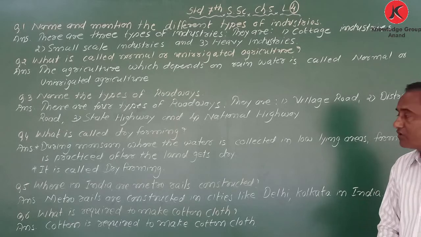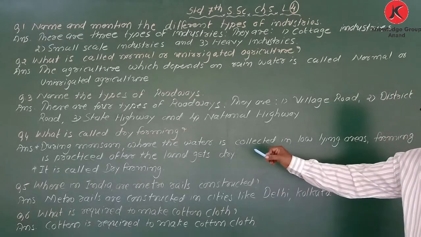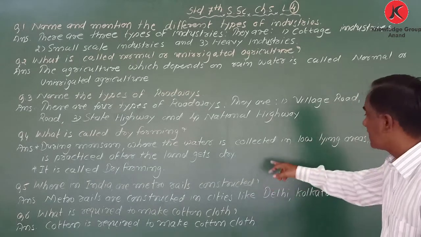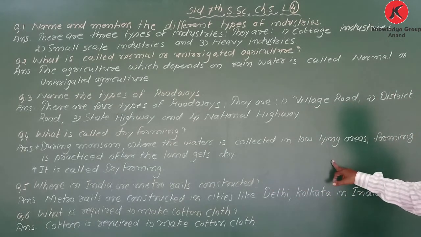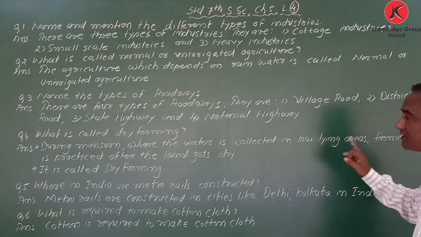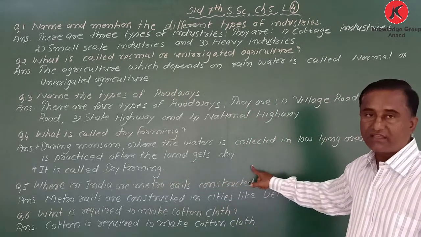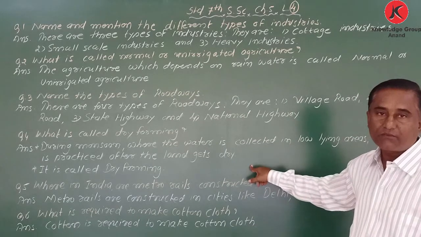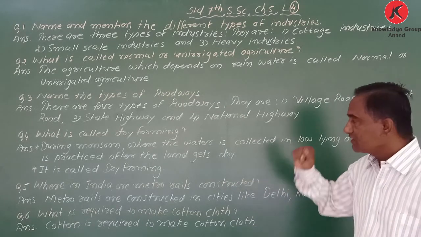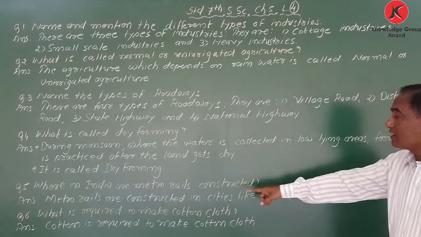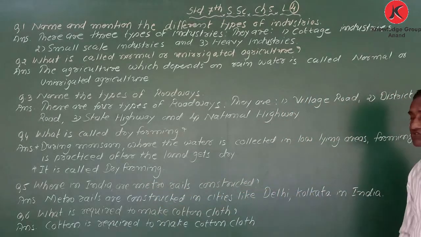Got it? What is called dry farming? During monsoon or the rainy season, where the water is collected in low-lying areas and farming is practiced after the land gets dry, it is called dry farming. Got it? Next one. Where in India are metro rails constructed?